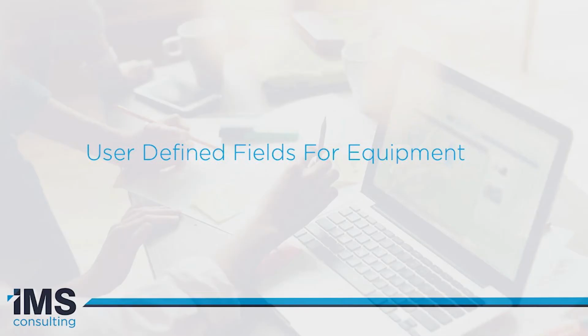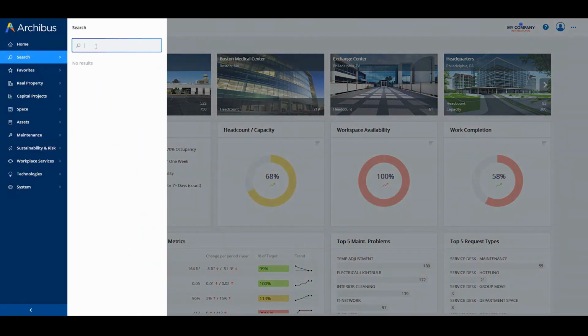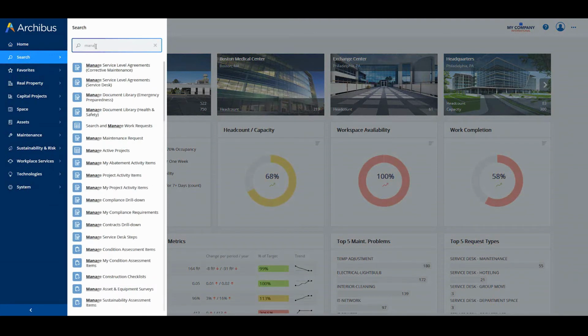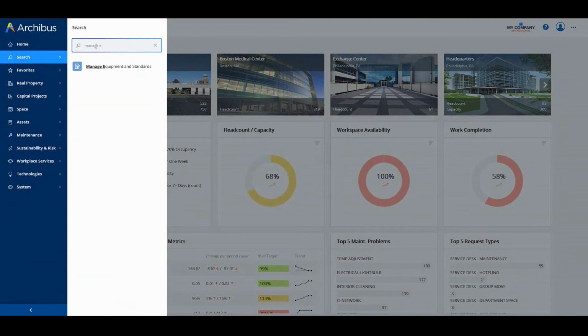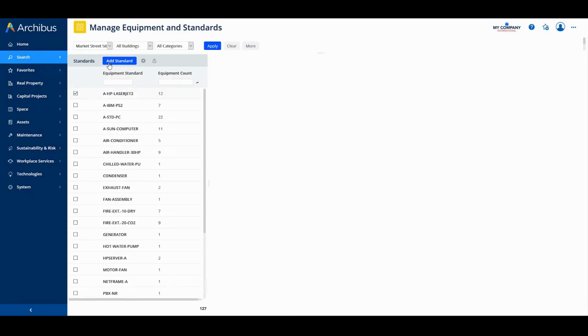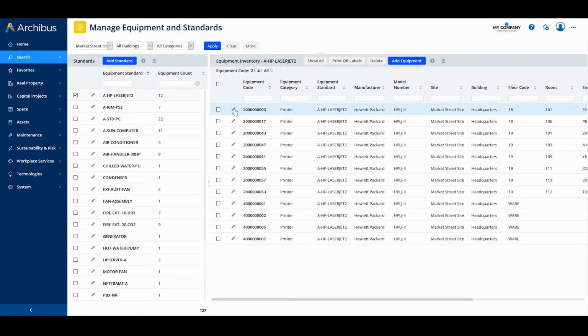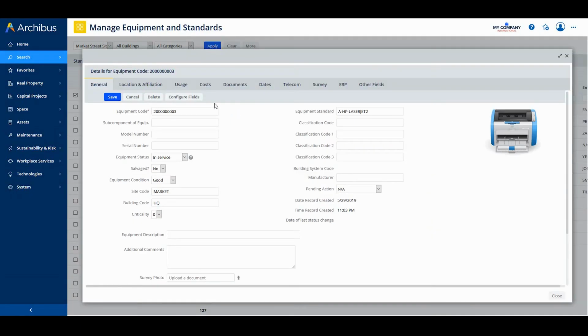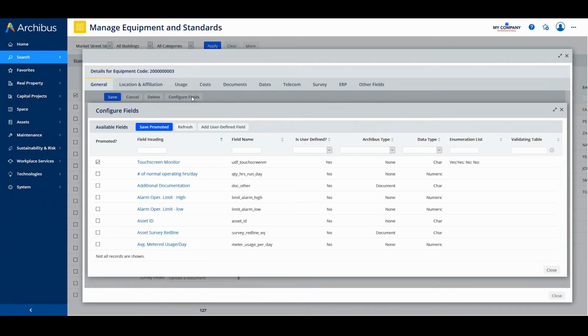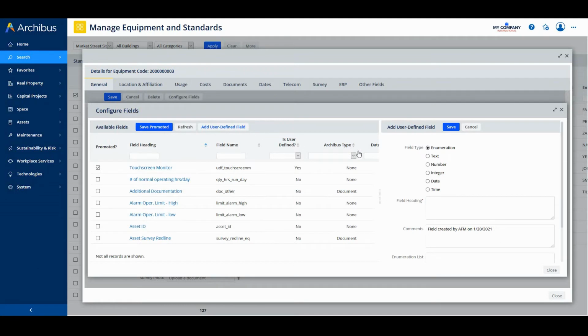Now let's take a look at some additional features in version 25.4. As an asset manager, I need to track certain attributes of both equipment and equipment standards that are not in the standard tables, so that I can inventory and report on things that we care about. In version 25.3, Archibus added the ability for business owners to add and promote fields from the building floors, rooms, and employee tables. Now in version 25.4, Archibus has expanded this ability to enable business owners to create user-defined fields for assets and asset standards.